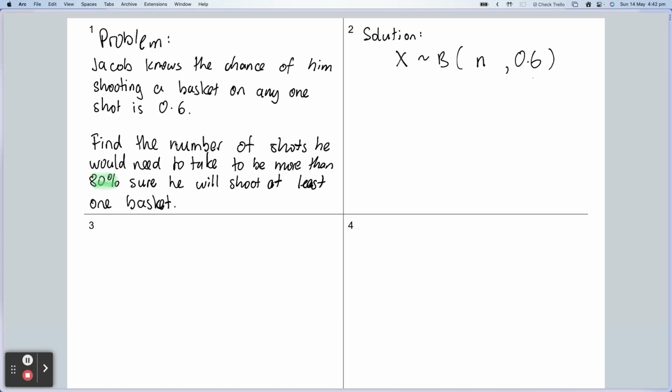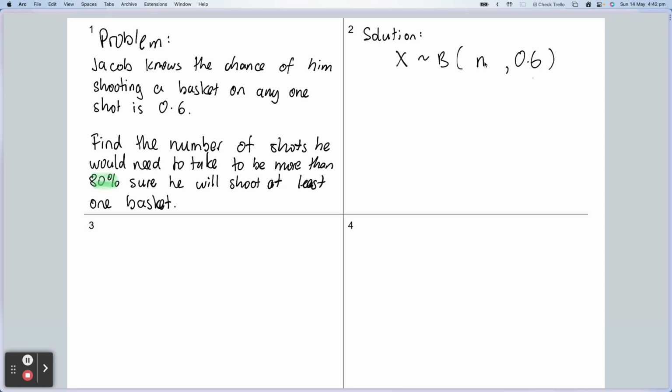We are given a target to aim for, and that is the 80% sure. So we want the probability to be 80% or greater, and that there's at least one basket in that number of trials of n. Okay, so what does that mean?